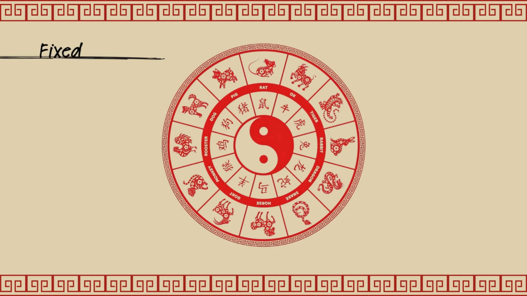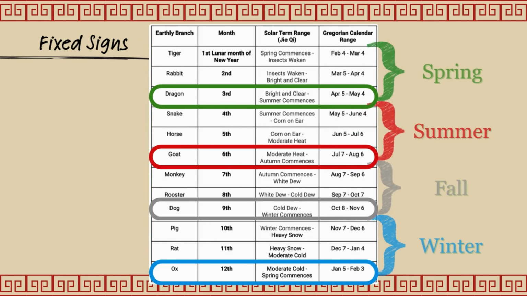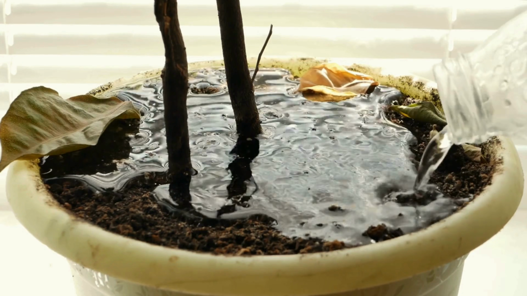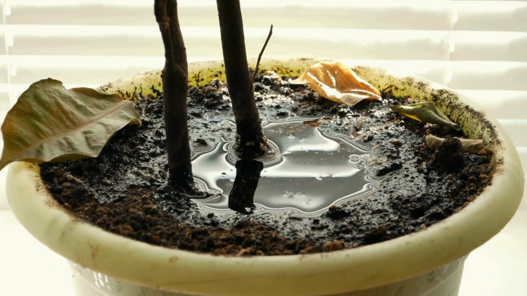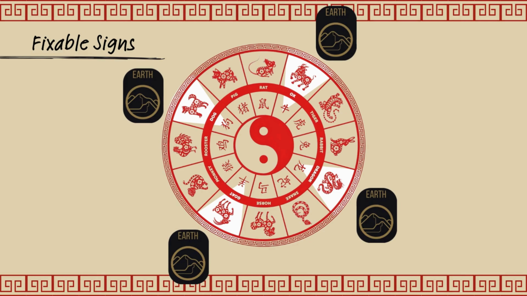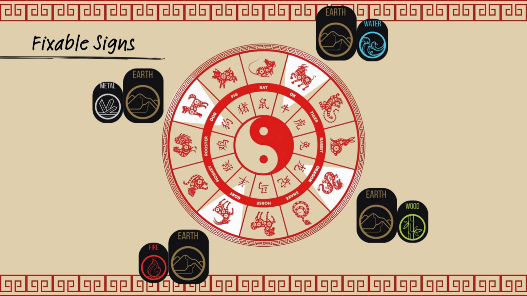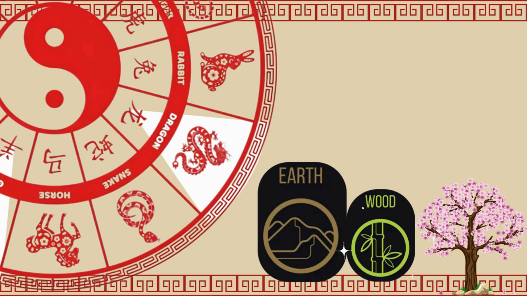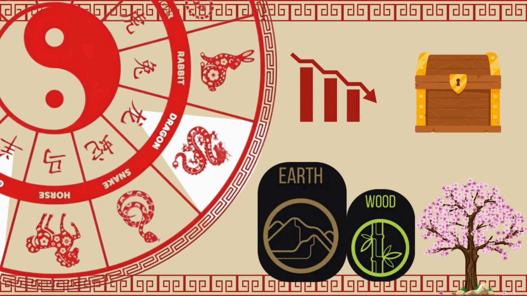The last group is fixed signs, including dragon, dog, ox, and goat. We find these earthly branches located at the ending of each season. They stand right after the cardinal group months. The energy of each element is going down, preparing for a new transformation of the next season. This group is quite special because all of them have earth element as major, but still contain other elements inside. Like Dragon month is at the end of spring, it still has wood element inside, but the wood energy is going down and gets sealed in a chest of earth.